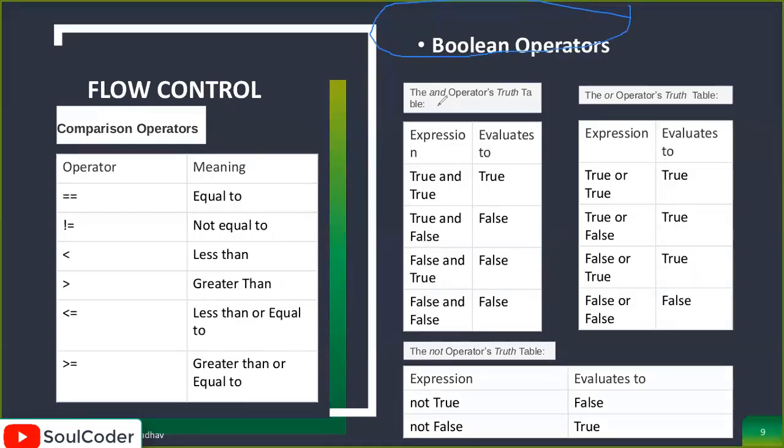The first is the AND operator. True and false, this is the truth table. Don't worry about remembering everything. You can always look at it when doing programming. Okay. This is the OR operator and this is the NOT operator. So how will it work? Let's see.